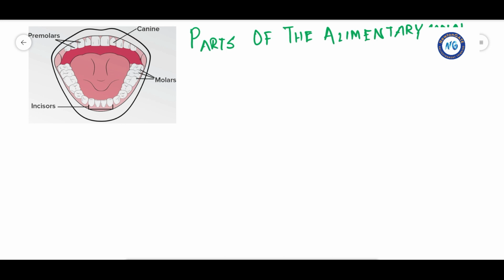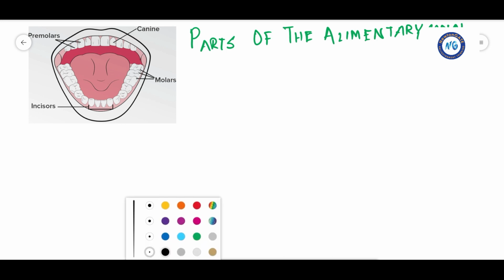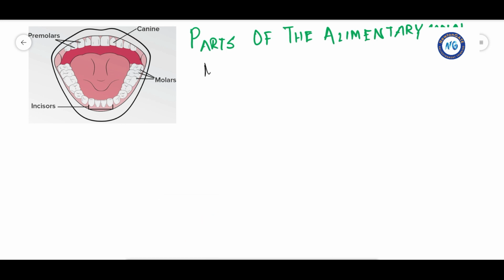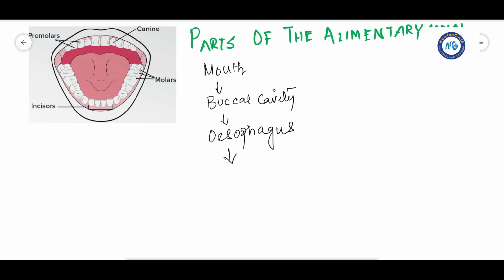So the first part is the mouth, which leads to the buccal cavity. Then it leads to the next part, that is the esophagus. Esophagus leads to the stomach.